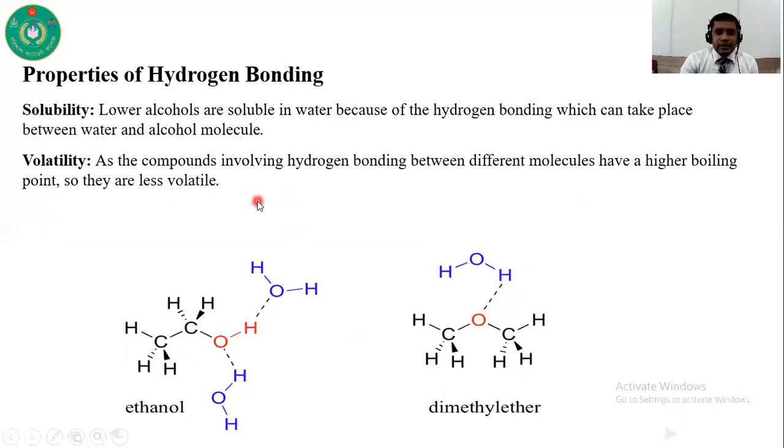Volatility. Compounds involving hydrogen bonding between different molecules have a higher boiling point, so they are less volatile.